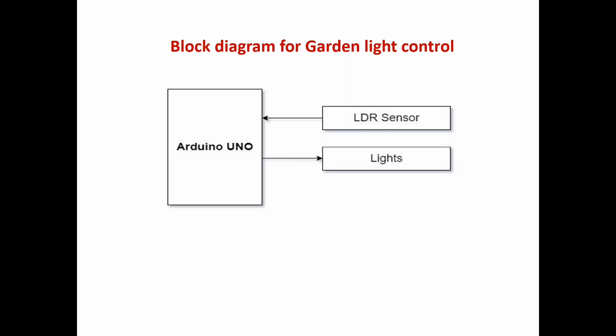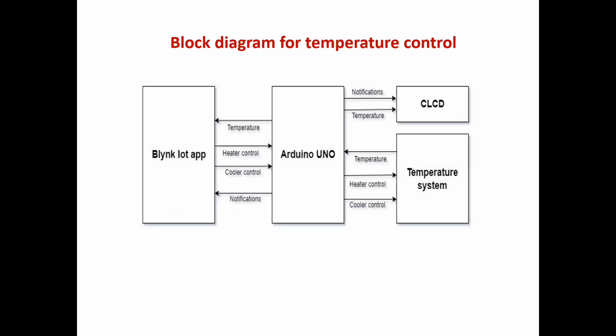Now this is the diagram of the garden light control, showing how we connected the Arduino Uno to the LDR sensor and lights, and how the arrows indicate the input and the output. This is the block diagram of temperature control automation. The Blynk IoT app is connected to the Arduino Uno, and the Arduino Uno is connected to the CLCD and temperature system.